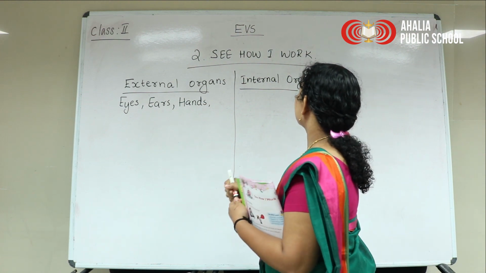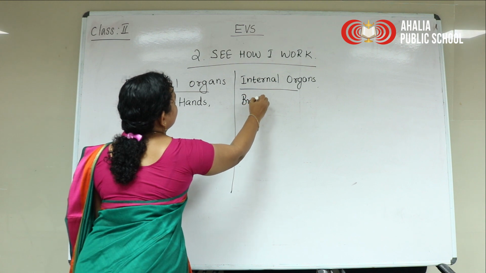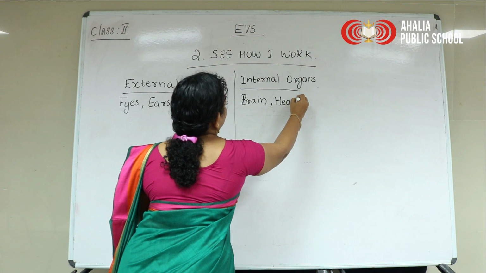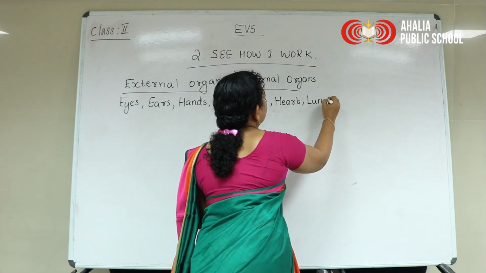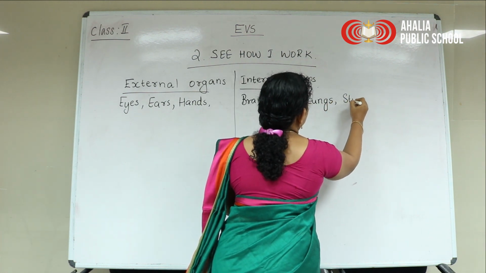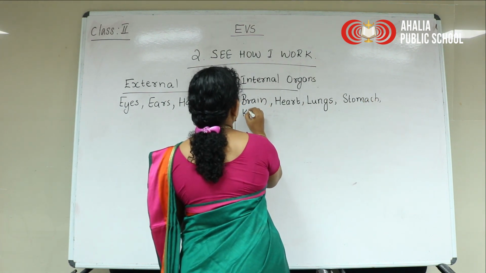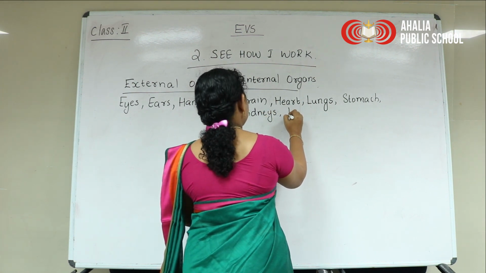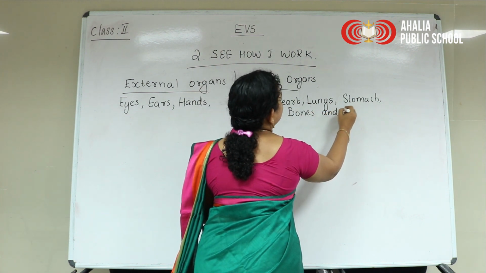So, which are the internal organs? Brain, then heart, then lungs, then stomach, kidneys, then bones and muscles.